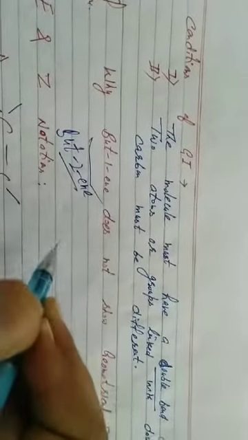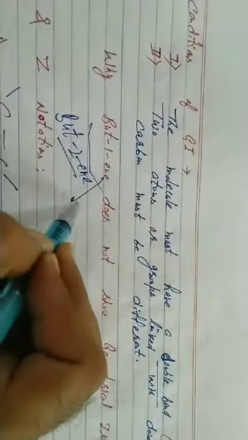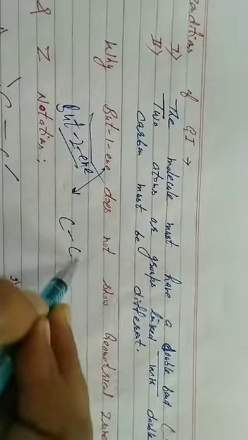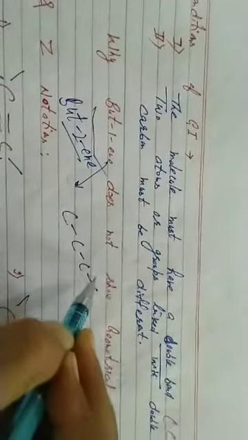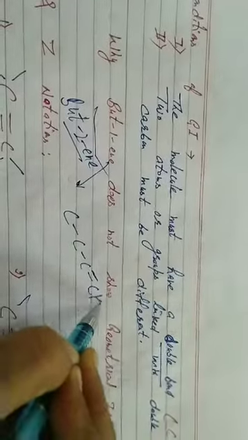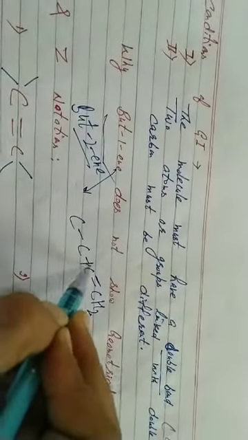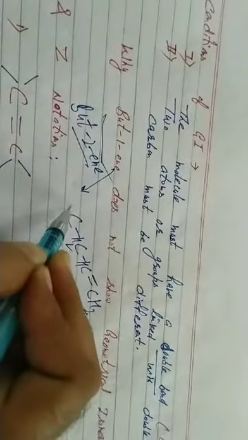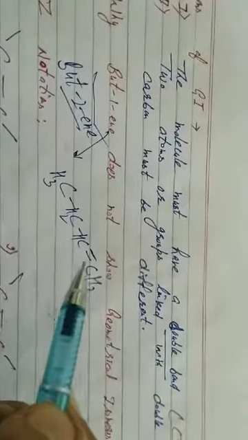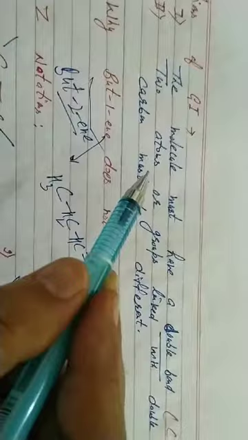Yes. 1-butene, but means how many carbons? 4. 1 means unsaturation at the terminal end: CH2, CH, CH2, CH3. These are the two conditions. It satisfies the first condition, a double bond. But the second condition is that the two groups linked with the double-bonded carbon must be different. Students, in this case, both are hydrogen.